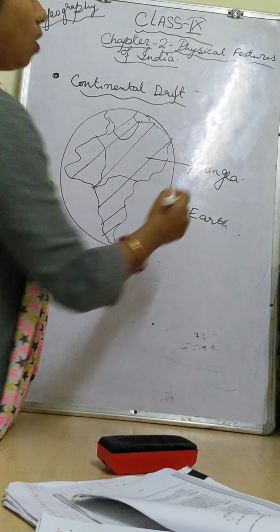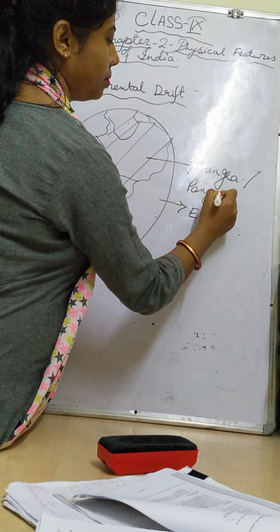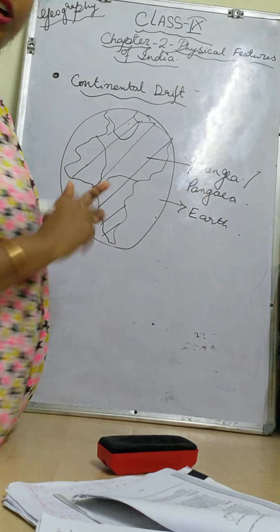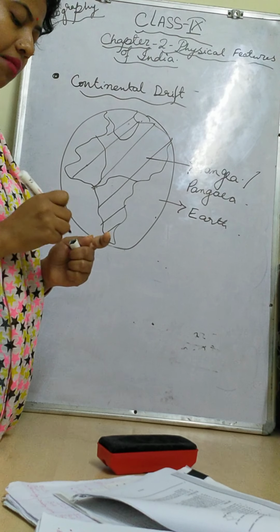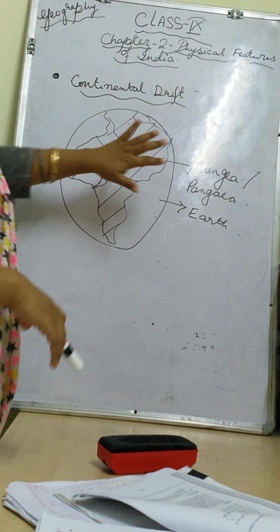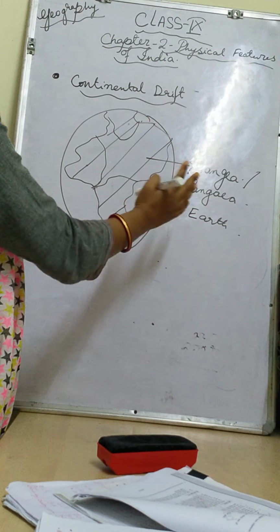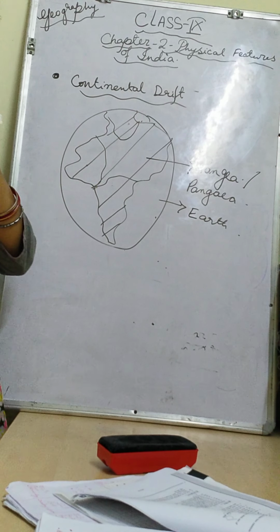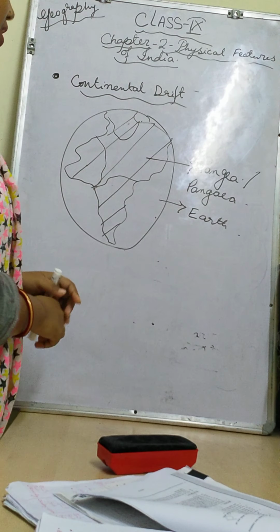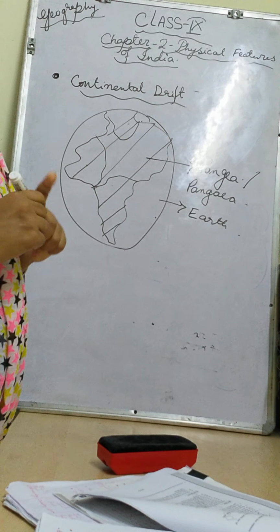Pangea or Pangaea, both are correct. It's a Greek word. Pangea means all countries together. According to Alfred Wegener, all the continents were together at the originating time of the earth, and together they were called Pangea, right?